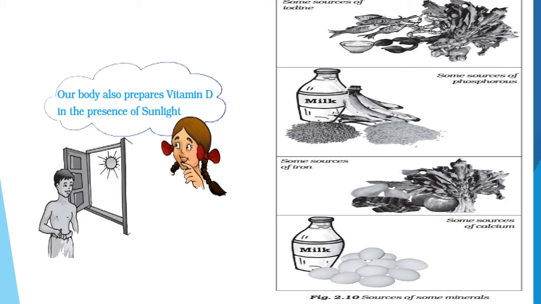Dear friend, our body also prepares vitamin D in the presence of sunlight. Nowadays, insufficient exposure to sunlight is causing vitamin D deficiency in many people. For growth of the body and to maintain good health, we need a complete source of vitamins in our body.